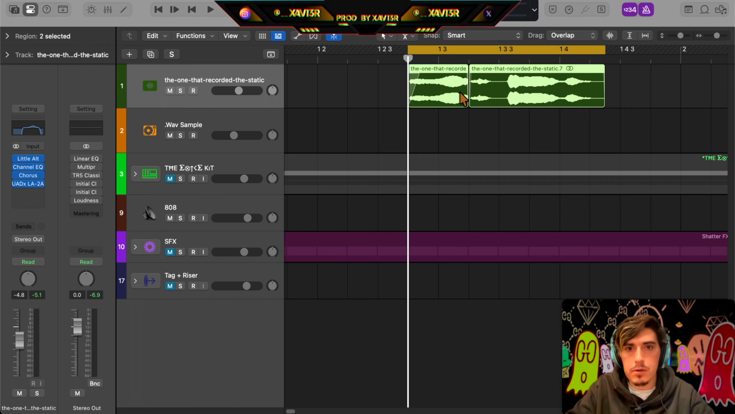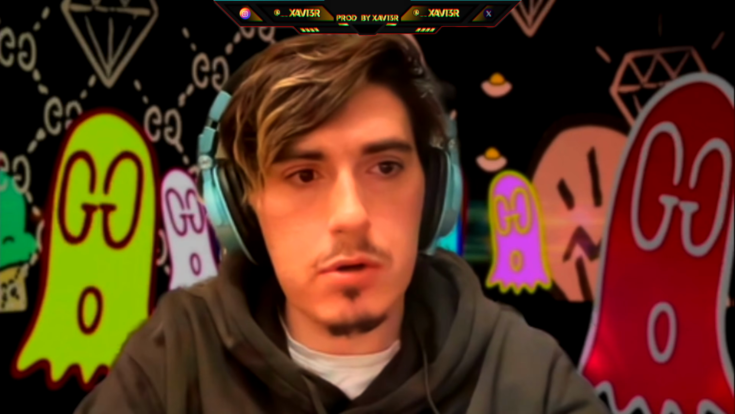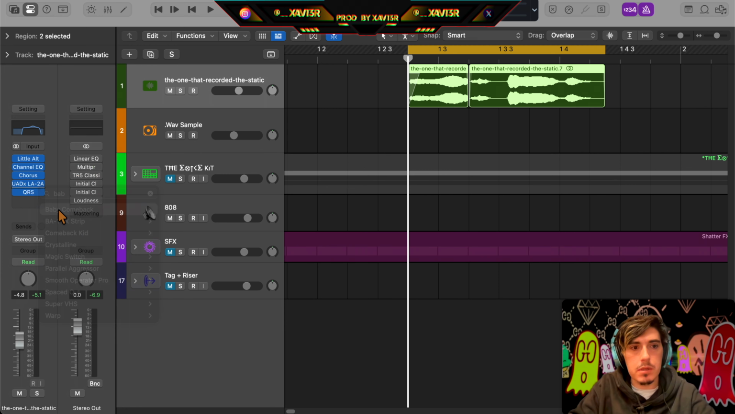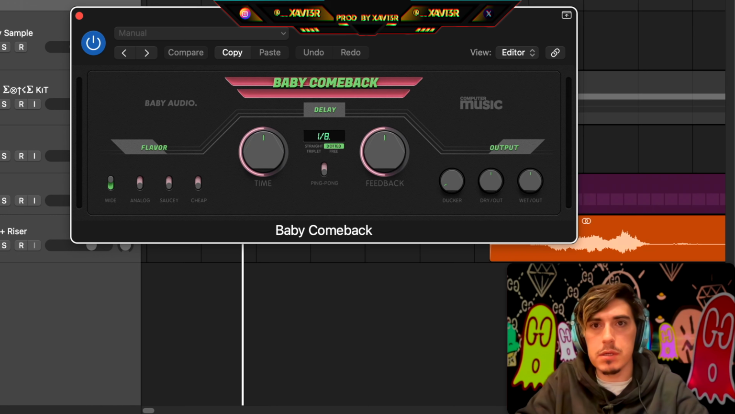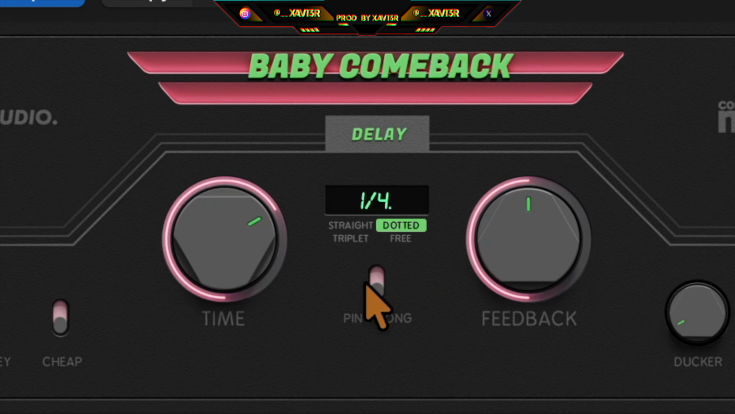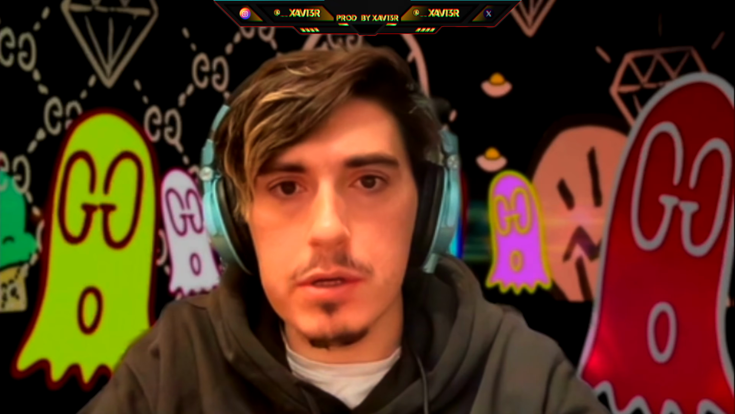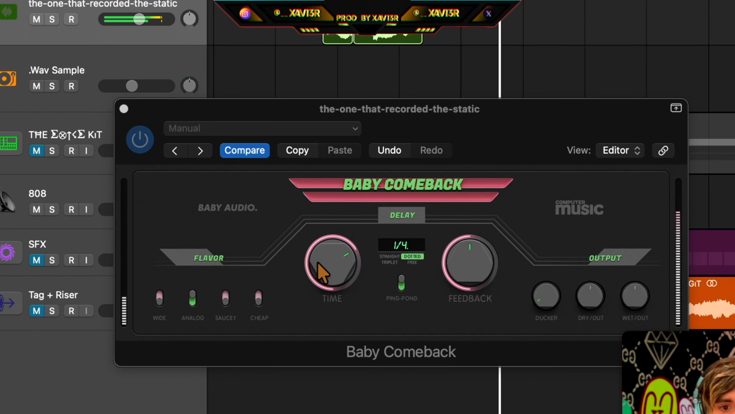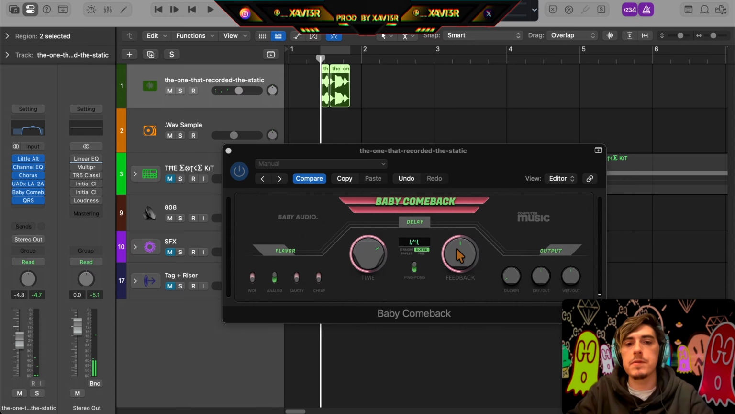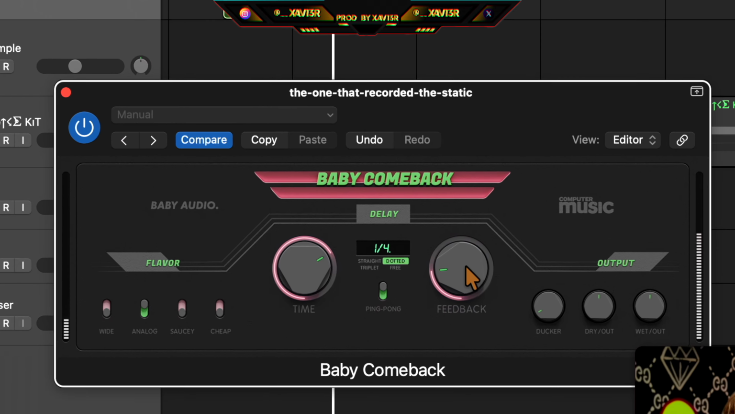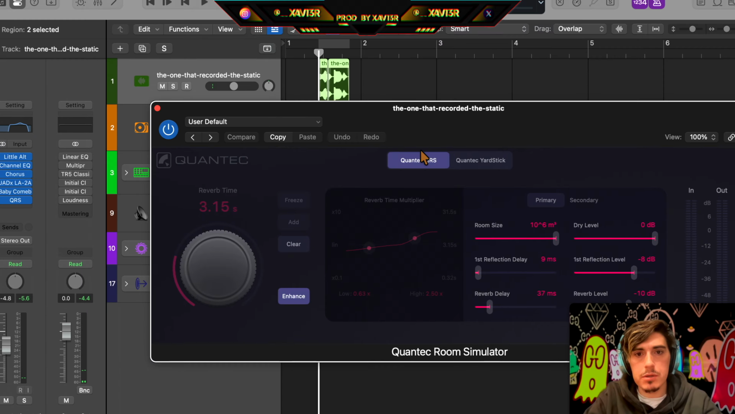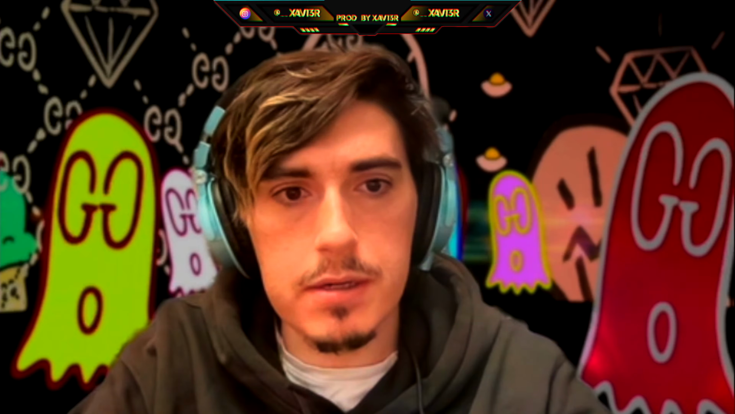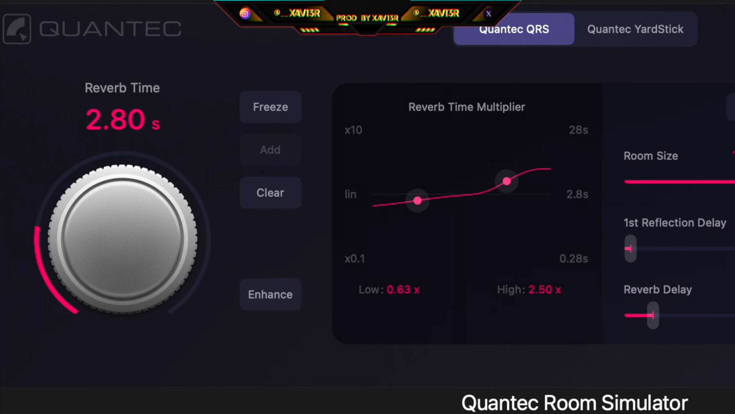And then I just want to throw a good amount of verb, but first a little delay so it kind of rings out and isn't just an abrupt halt in the tag. Let me try dotted quarter notes. This is a free delay plugin, super dope. Let's pull the feedback down. The wet value down. And then this reverb, I want to make sure it's nice and long, like at least 4 or 5 seconds.